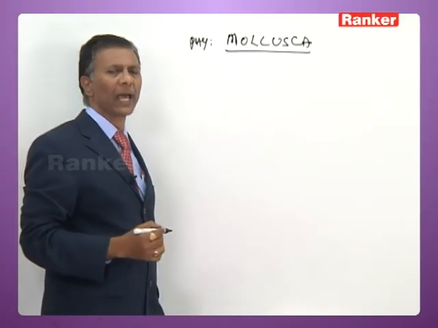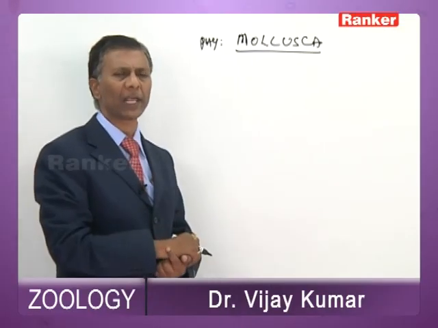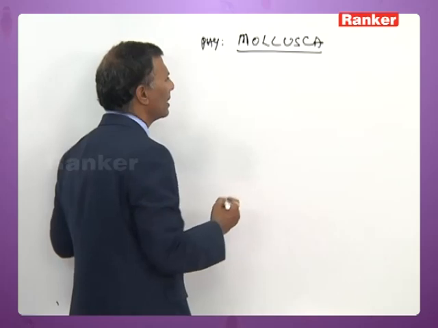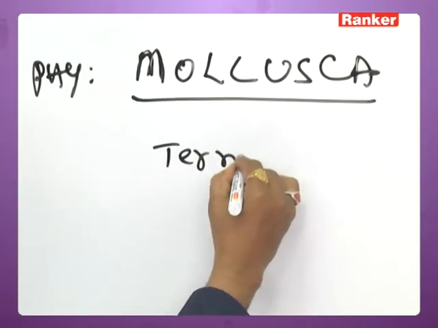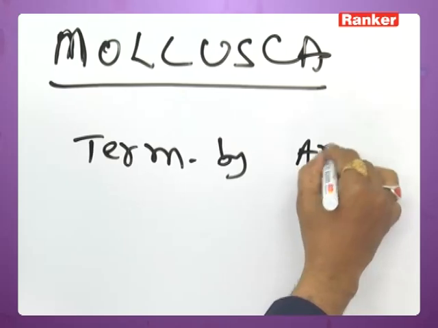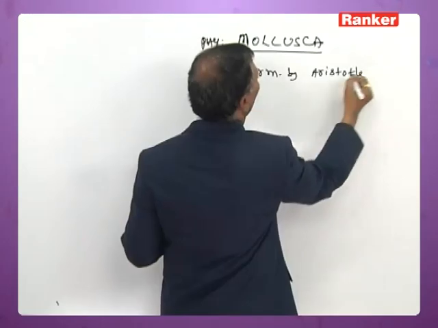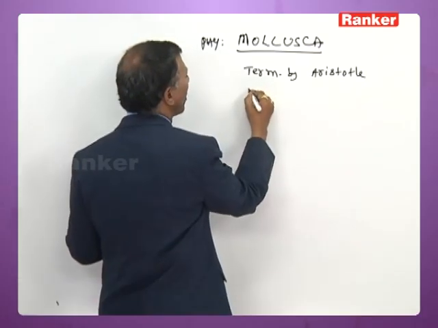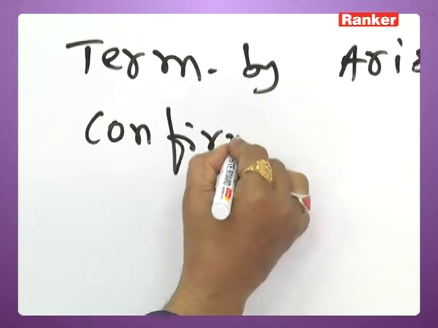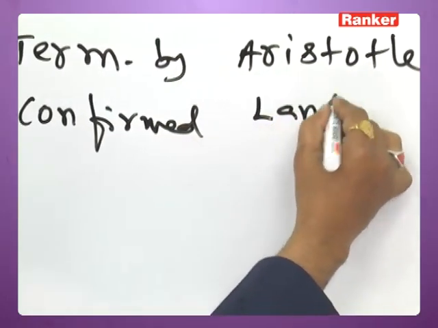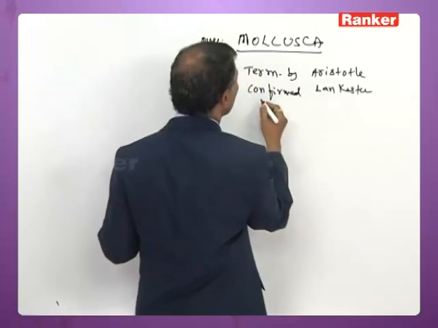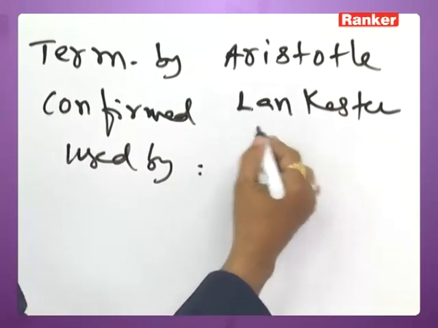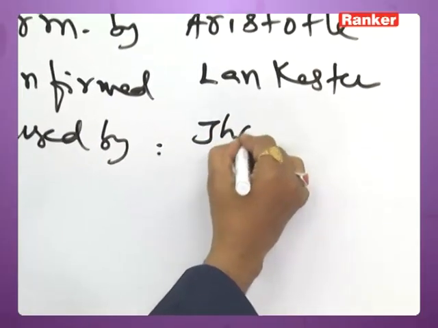Now we talk about the important characteristics of phylum Mollusca, which are likely to appear in the EAMCET, AIPMT and all the other exams. The term Mollusca was coined by Aristotle. It was later confirmed by Lancaster, and it was put into practice, that is, it was used by Johnston.